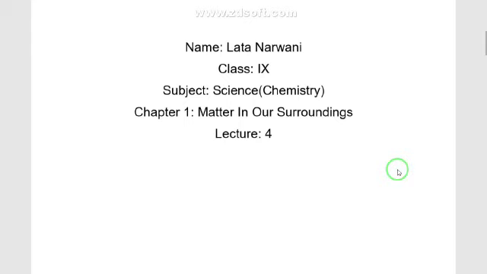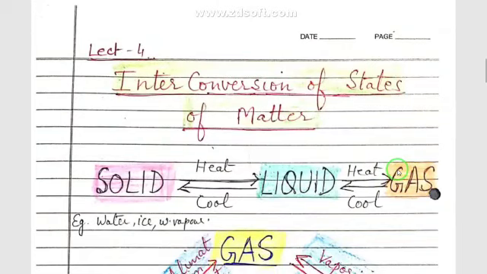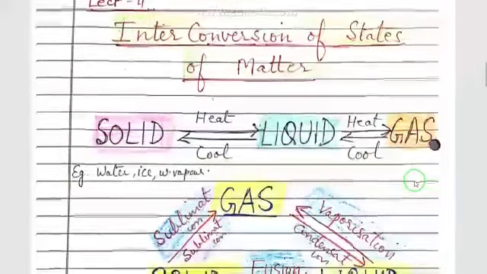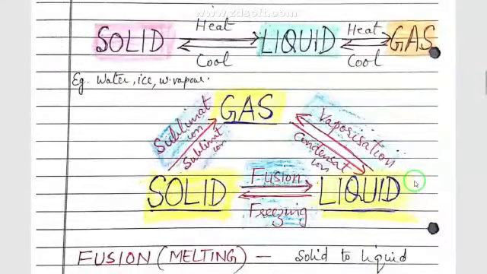Last time we had discussed the properties of solids, liquids and gases. Today we will study interconversion of states of matter. This means that the three states of matter, which are solid, liquid and gas, can be changed into each other. Now how can they be changed into each other?